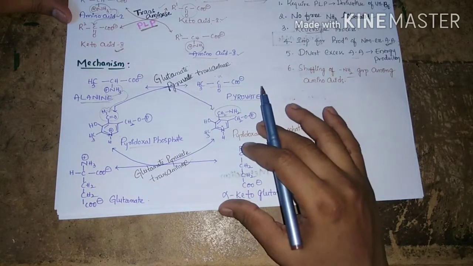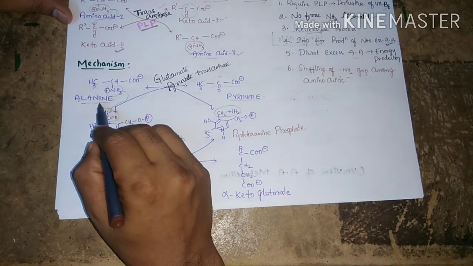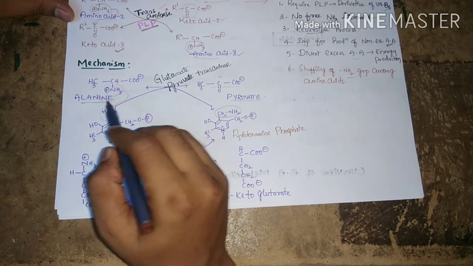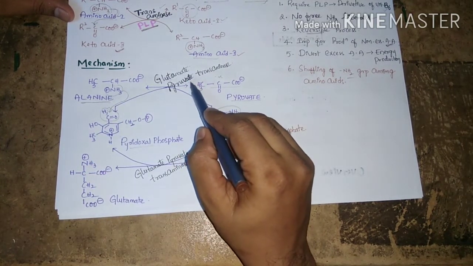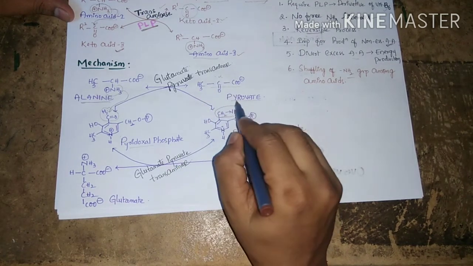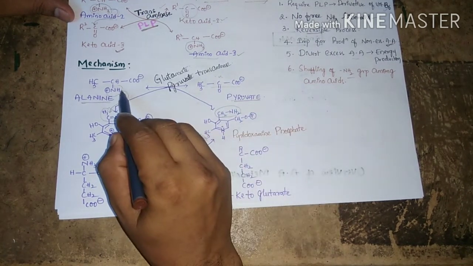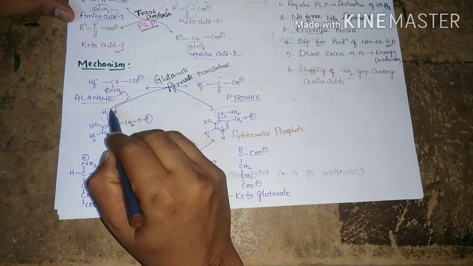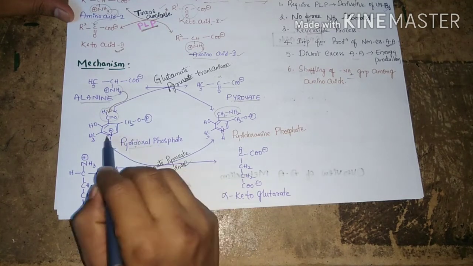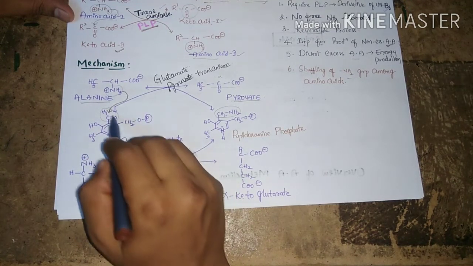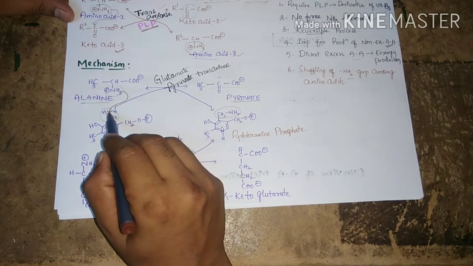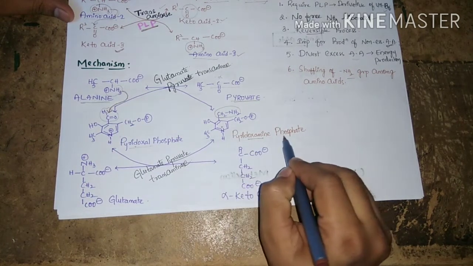So transamination. We are taking the example of one amino acid, alanine. In the presence of glutamate pyruvate transaminase enzyme, alanine can be converted into pyruvate by the loss of the amine group. This amine group can be transferred onto the aldehyde moiety of pyridoxal phosphate. This is the structure of pyridoxal phosphate. The aldehyde moiety receives this amine group and it can be converted into pyridoxamine phosphate.